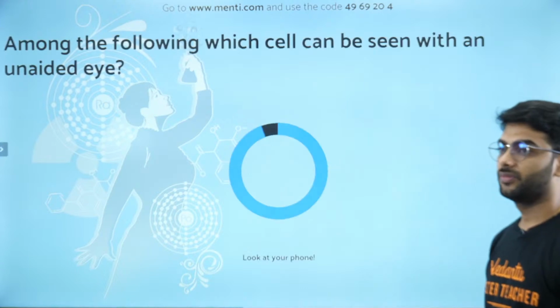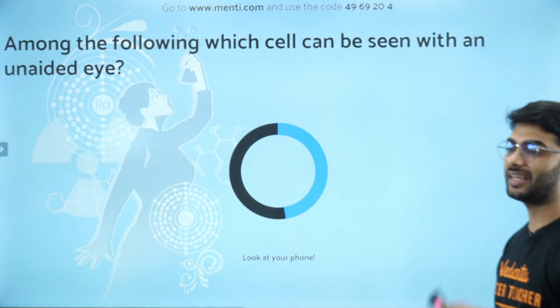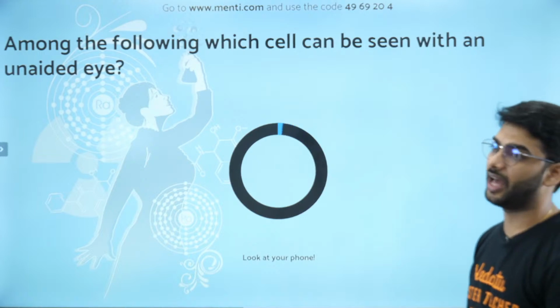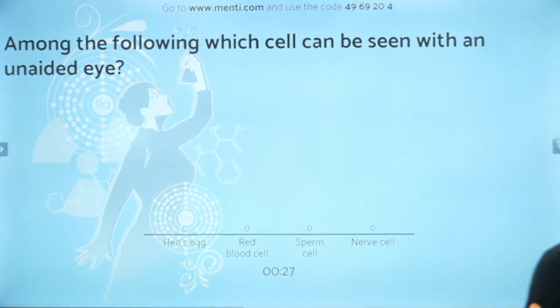Among the following, which cell can be seen with an unaided eye, meaning without a microscope? Egg of the hen, RBC, sperm cell or nerve cell? Very easy, this is easy peasy lemon squeezy.